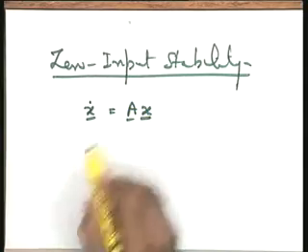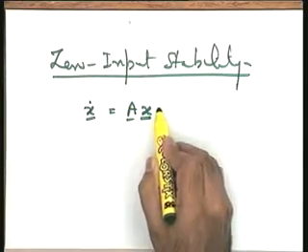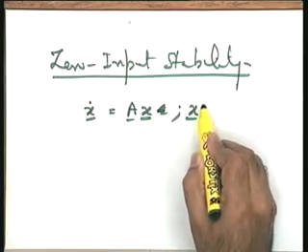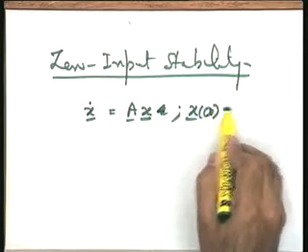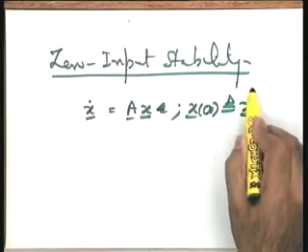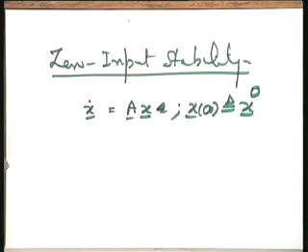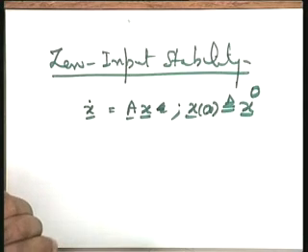I take the linear autonomous system, x dot is equal to A x, and the initial condition is x naught by definition equal to an x naught value. Let me take an autonomous system. I want to study the zero input stability, so the input I have taken is zero, but the initial state is the energizing input to the system.